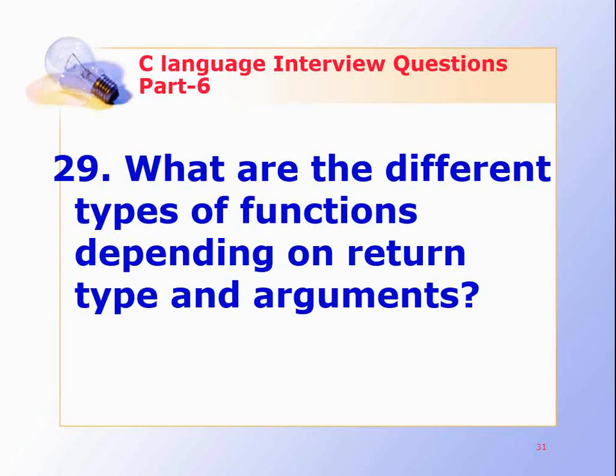Functions that do not take arguments but return something. And functions that take both arguments and return something. A function that returns nothing must have the return type void. If nothing is specified, then the return type is considered as int.